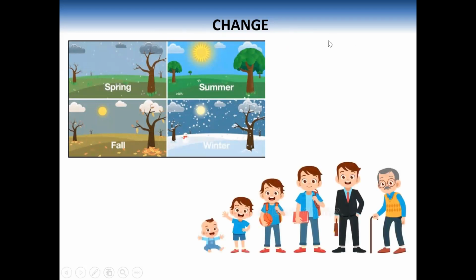Now, look at this picture. This baby can become a small kid, then a teenager, then an adult, and finally an old man. So, there is a change in the growth.